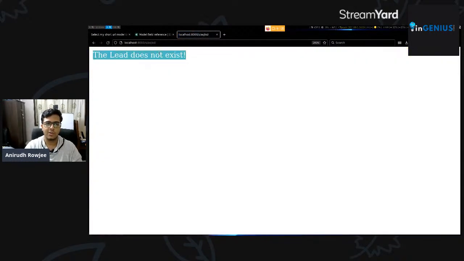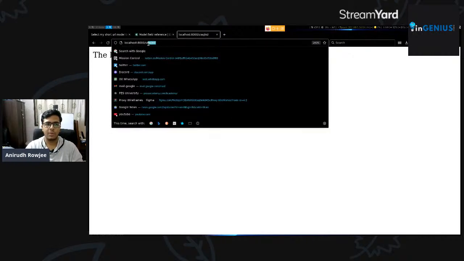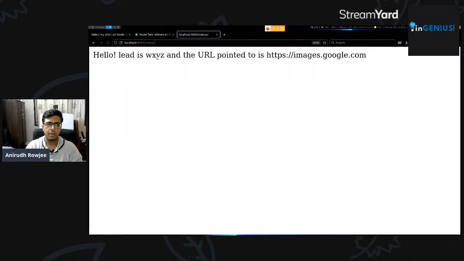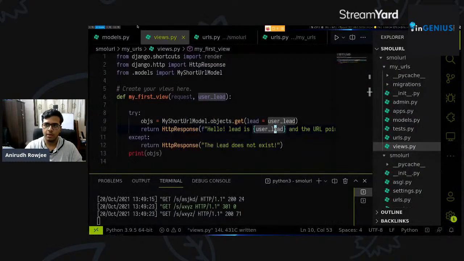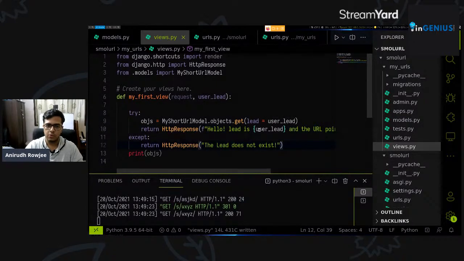It says the lead does not exist instead of crashing the application, which is good. And if we go back to WXYZ, it says the lead is WXYZ and the URL pointed to is https://images.google.com.